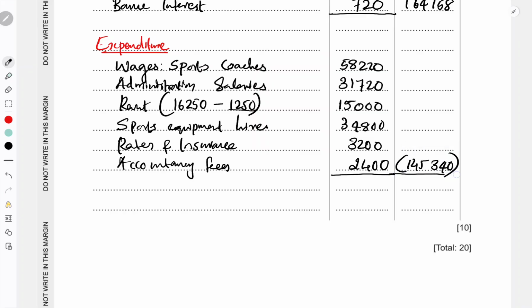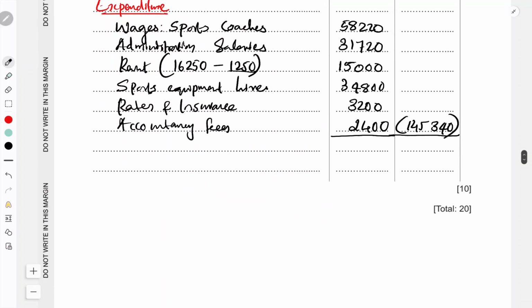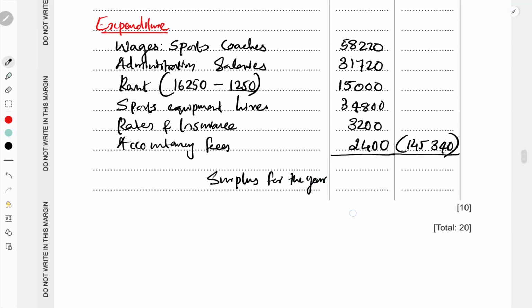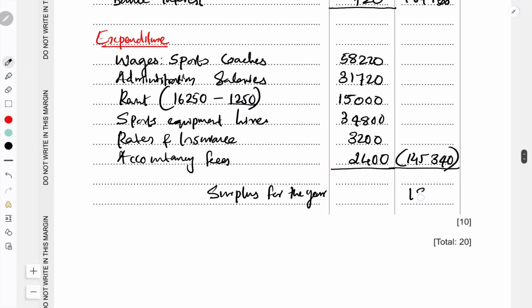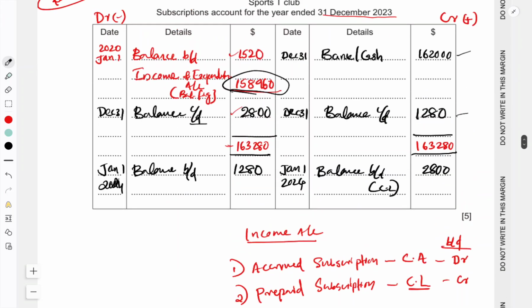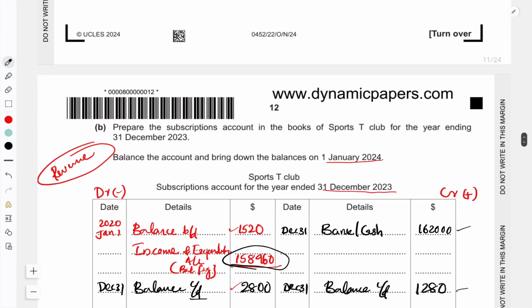Totaling all the expenses now, you will get 145,340. Now revenue minus expenses gives the surplus. It's not net profit here, it will be surplus for the year for clubs and societies. 164,158 minus 145,340 will be 18,818. This will be the surplus of the year. So this is the way to do a clubs and society problem. If there is any confusion, you can contact me. Thank you.